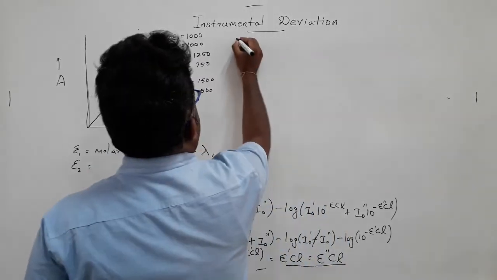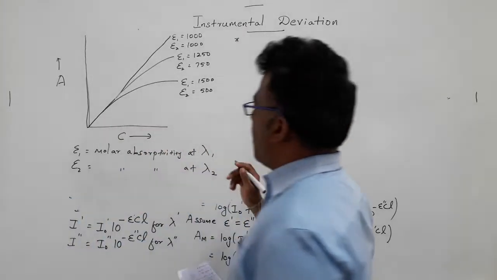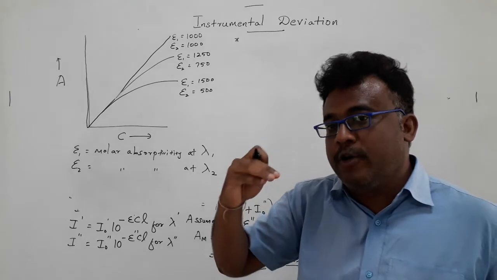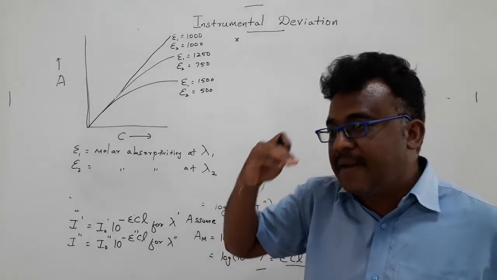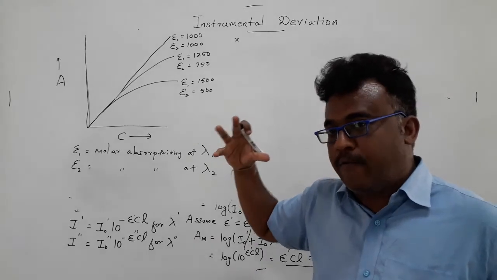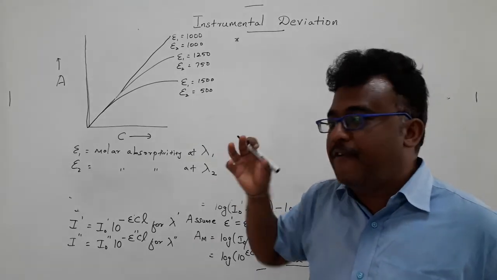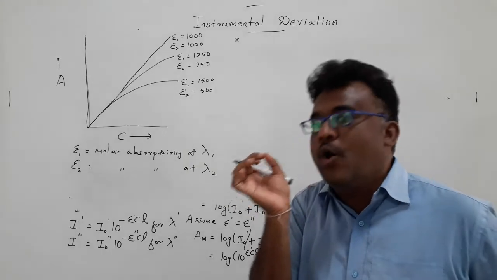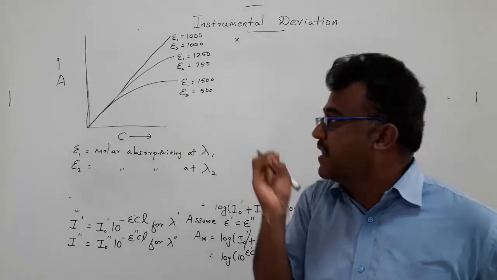Then, when you are going to do the spectrophotometric determination, when you are going to determine the value of something from the graph, which region you have to choose for the measurement is very, very important here.